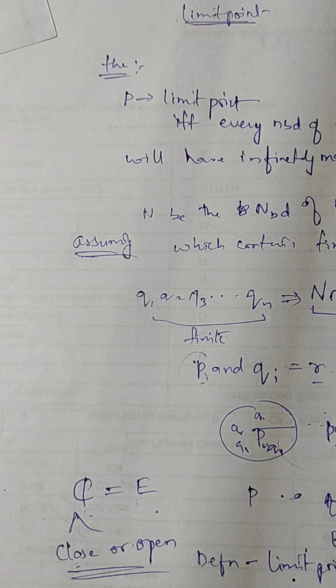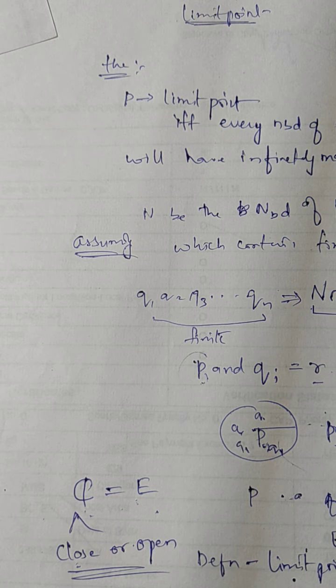Then we have the concept of a perfect set. A set is perfect if every limit point of E is a point of E and every point of E is a limit point of E. So the set of complex numbers is a perfect set.